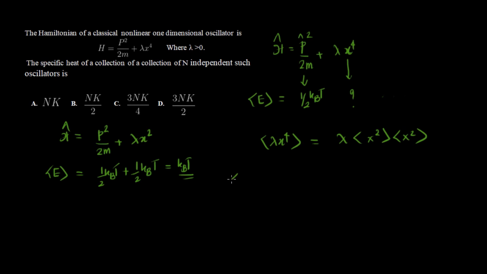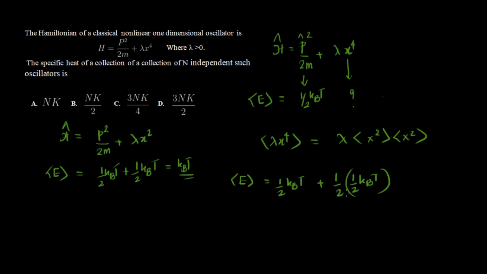So the average energy, I'm going to write like this. This will be half kBT for the first term, and for x squared we know that it will be half kBT. So what about the other x squared? For the other x squared, it will also have a half here.